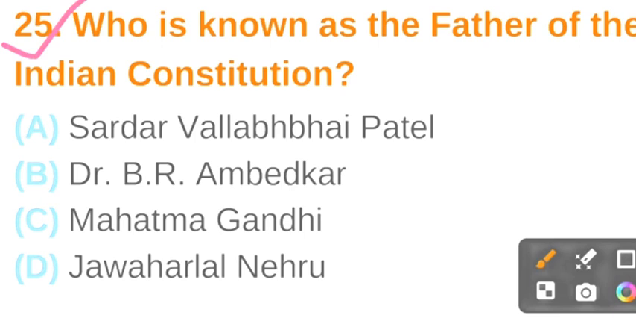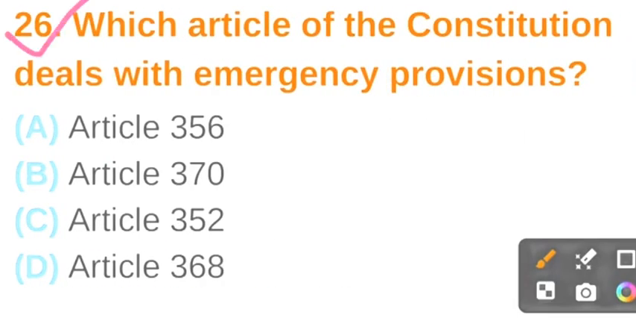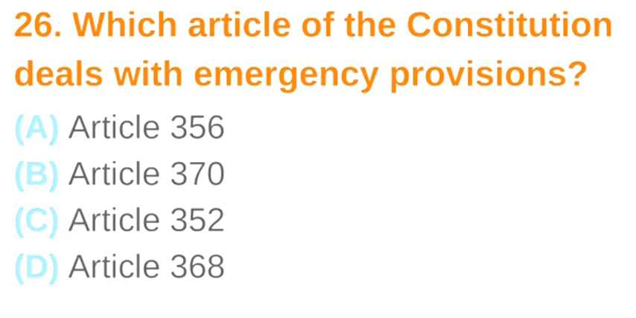Question number 25. Who is known as the father of the Indian Constitution? The correct answer is option B, Dr. B.R. Ambedkar. Question number 26. Which article of the Constitution deals with emergency provisions? The correct answer is option C, Article 352.